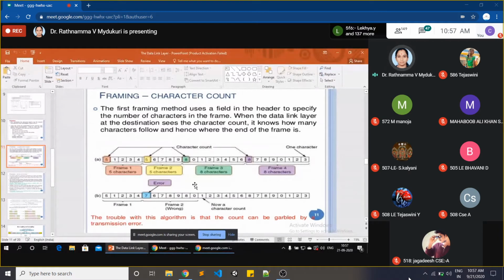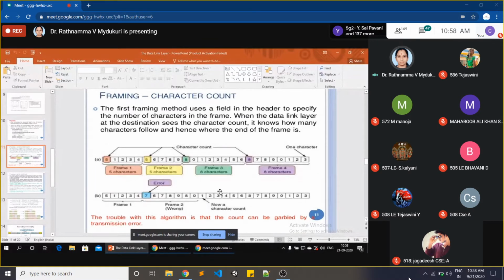So by this, you can come to know that this is the starting of our first frame and this is the starting of our second frame. This is the starting of our third frame. This is the starting of our fourth frame. So like that, you are coming to know.